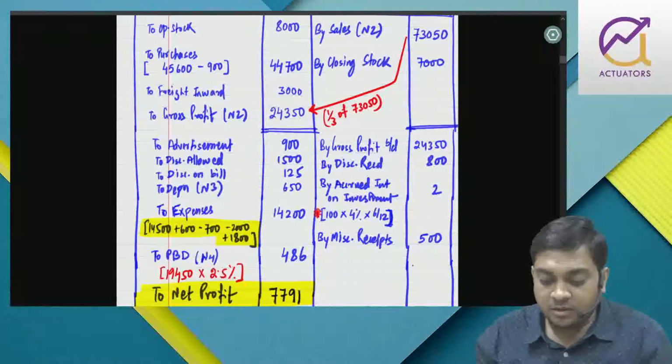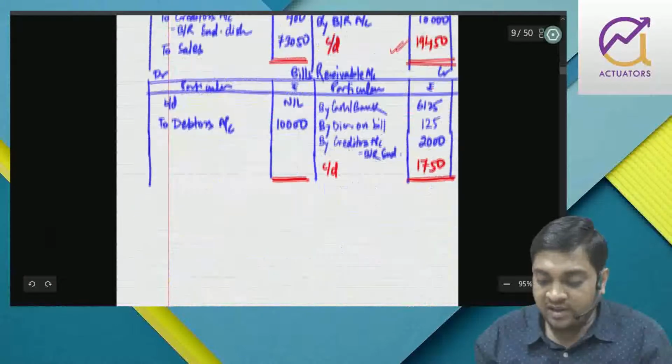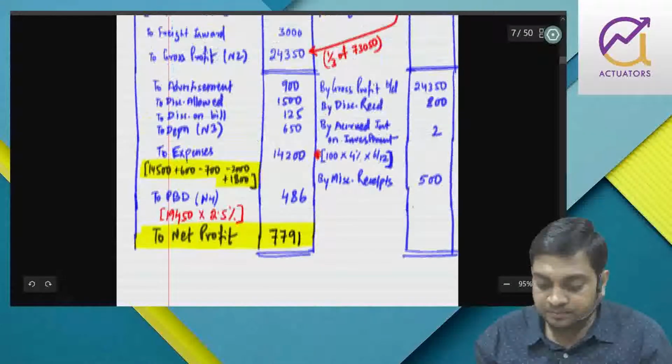Right. So this part we have done it. Just have a look.